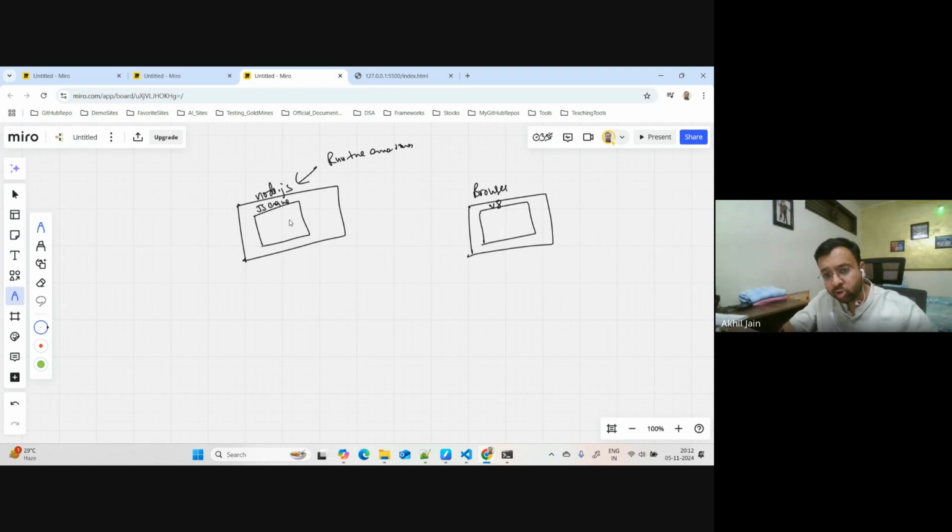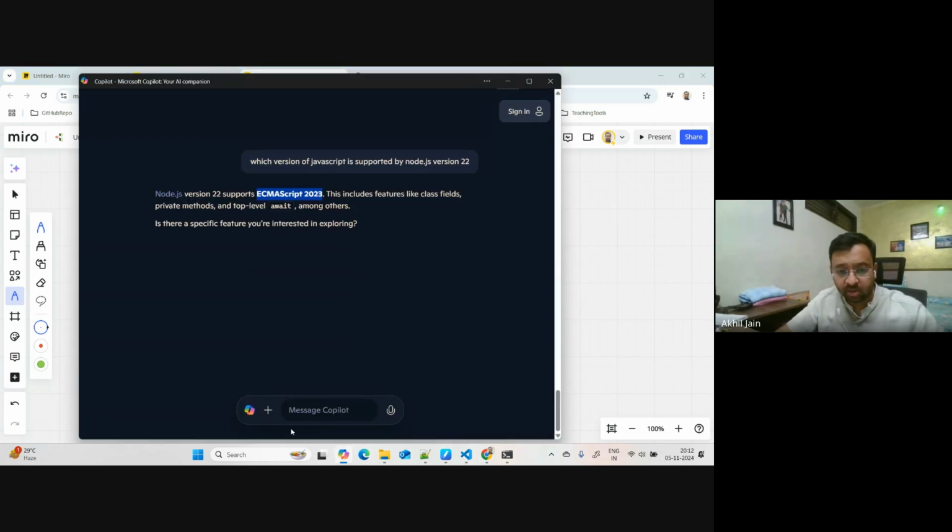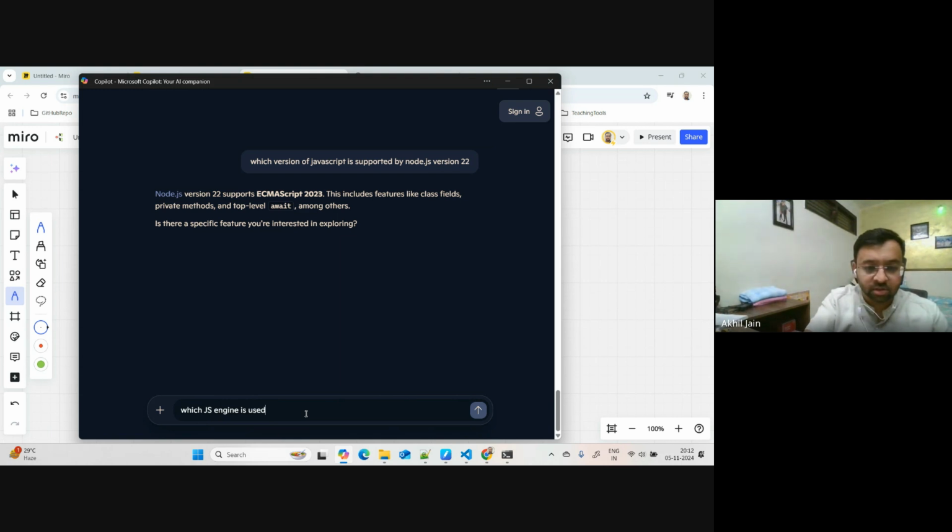I believe this is also taken from the Chrome browser, so the same engine is used by Node.js also. I think this is also called V8, but let me check. I don't completely remember this. So let's ask which JS engine is used in Google Chrome, latest version.